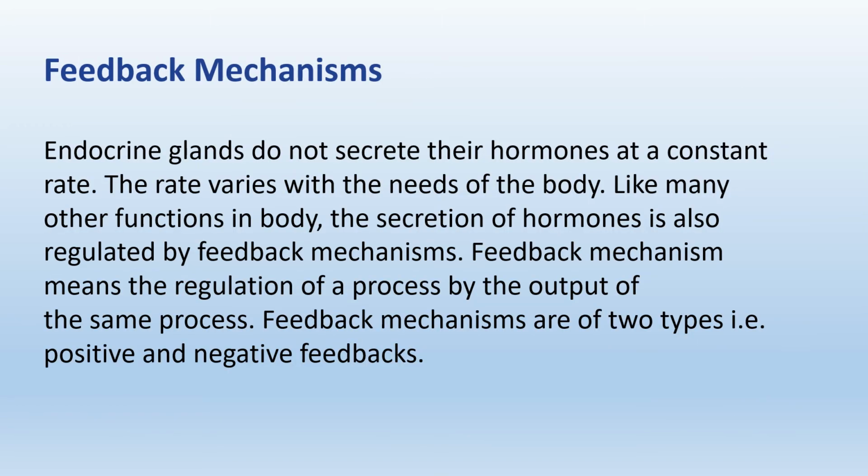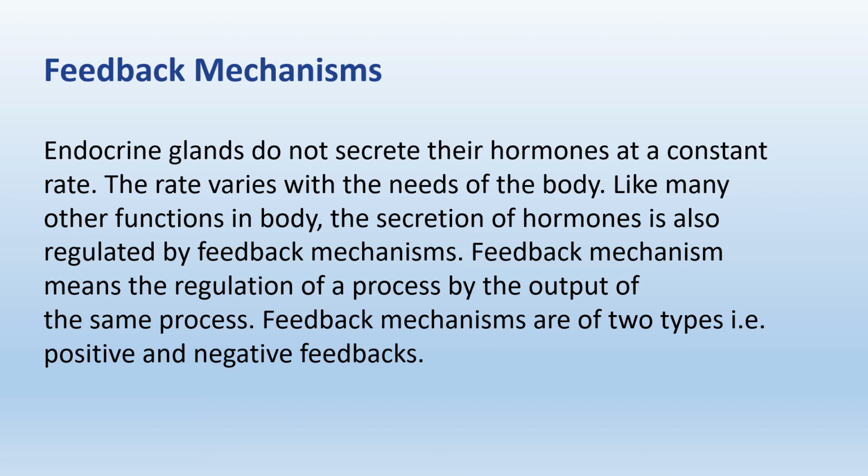After learning some of the endocrine glands, we need to understand how this endocrine system works. It is basically based on feedback mechanism. Endocrine glands do not secrete their hormones at a constant rate. This rate varies with the needs of the body. The feedback mechanism means regulation of a process by the output of the same process. So it is of two types, positive feedback and negative feedback.